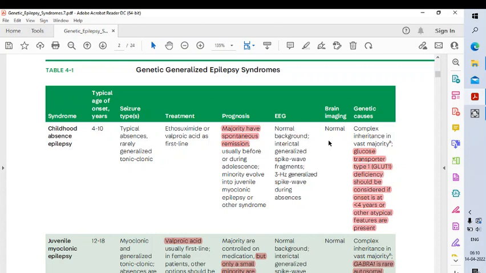First syndrome is childhood absence epilepsy, and the typical age of onset is 4 to 10 years. Remember, absence epilepsy is of two types, childhood and juvenile. In childhood, the age of onset is 4 to 10 years and the seizures are basically typical absences. Rarely it can be generalized tonic-clonic seizures. For treatment we have two options, ethosuximide or valproic acid.